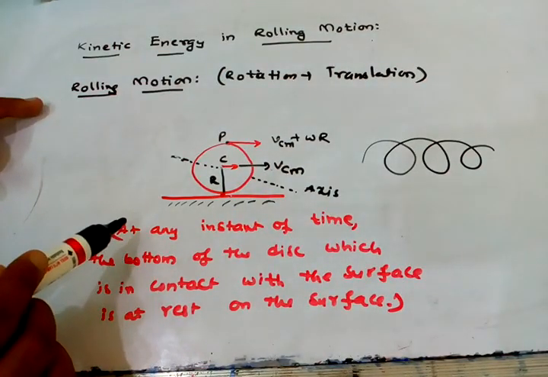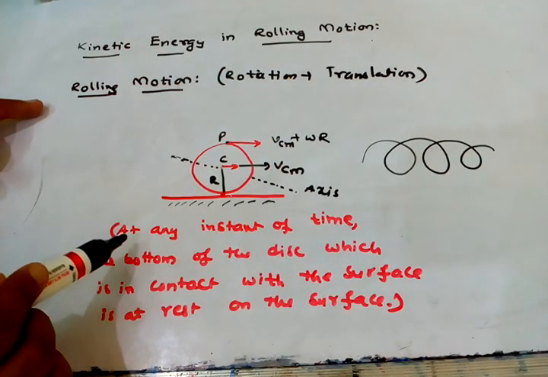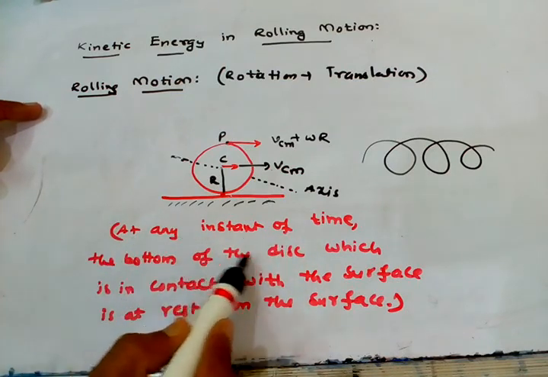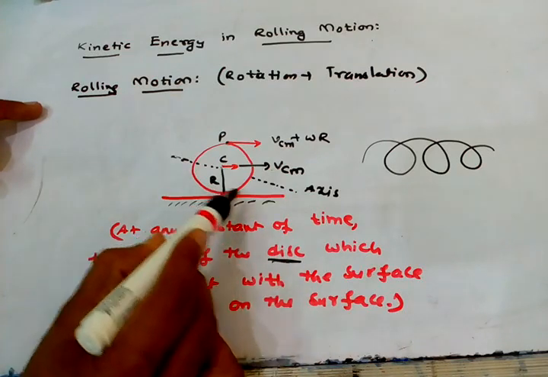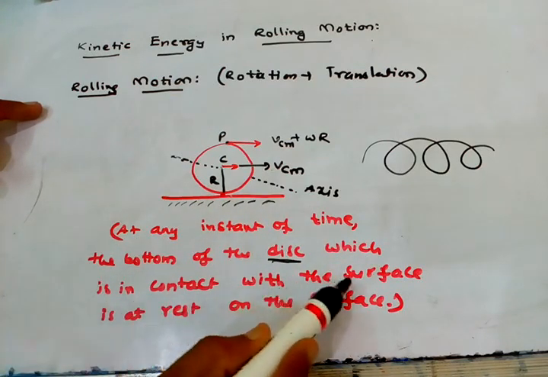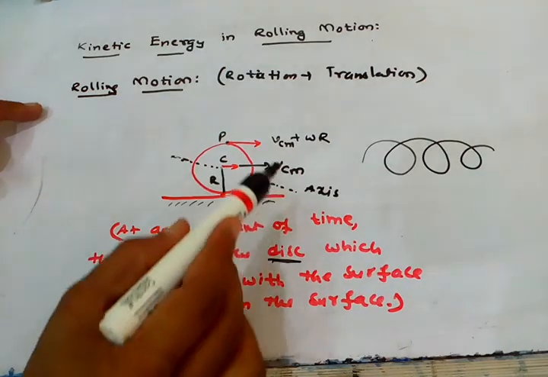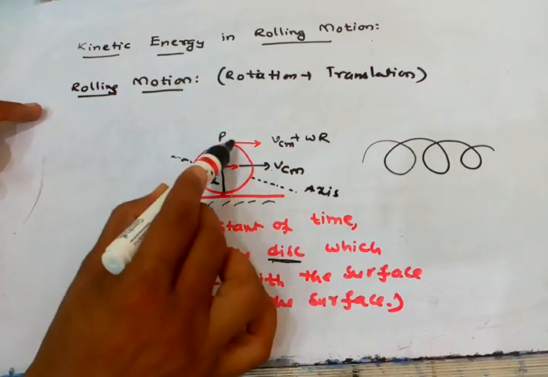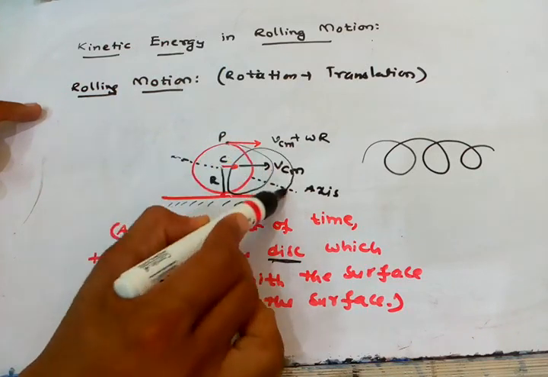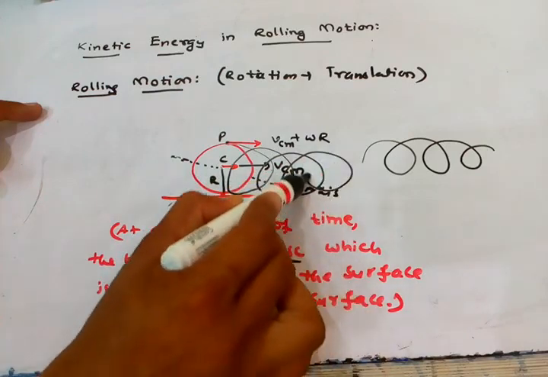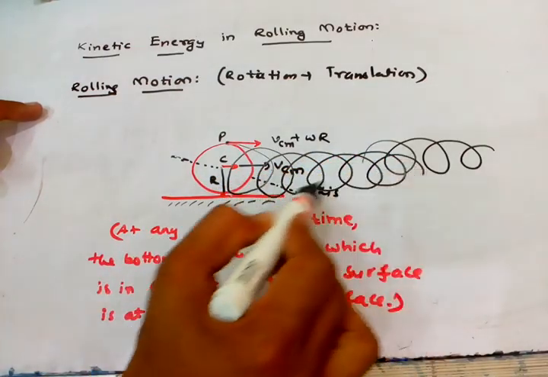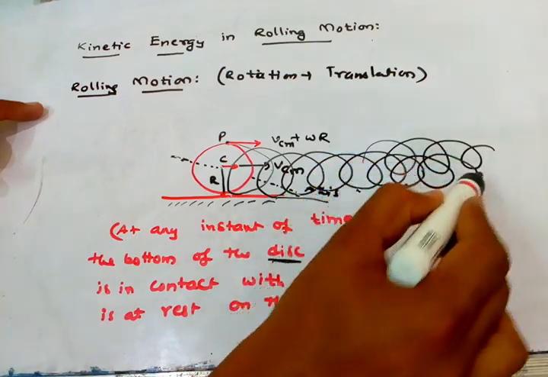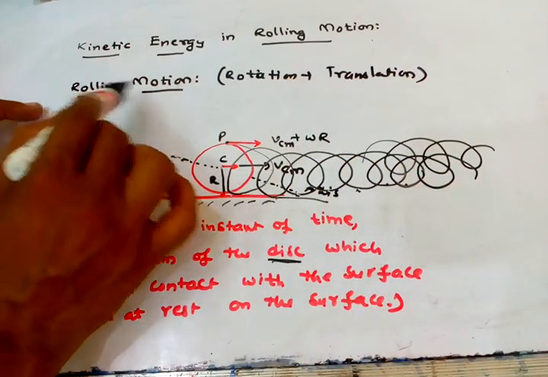Compulsorily, if you want to say it is in rolling motion, then at any instant of time, the bottom of the disc which is in contact with the surface is at rest on the surface. So it always has to touch the surface and move like this. The surface contact point should be at rest. Then only can we say that the body is in rolling motion.